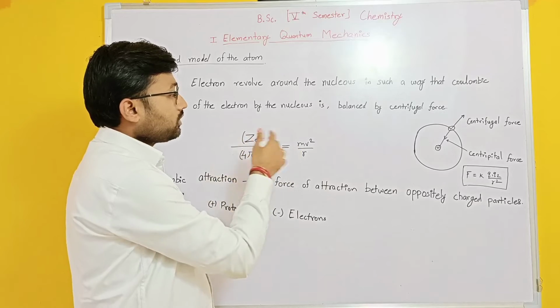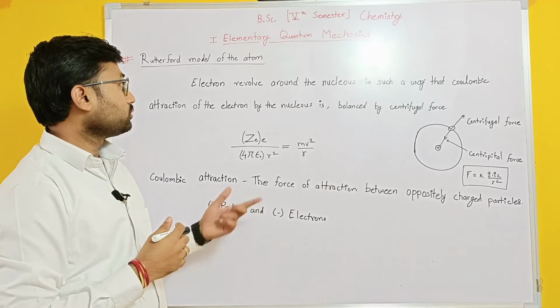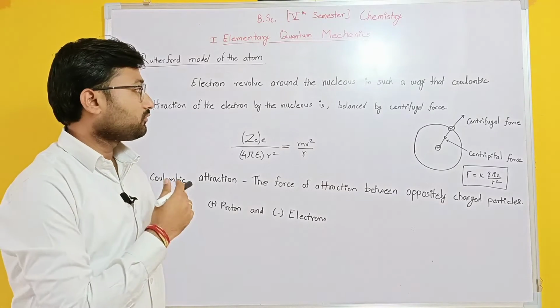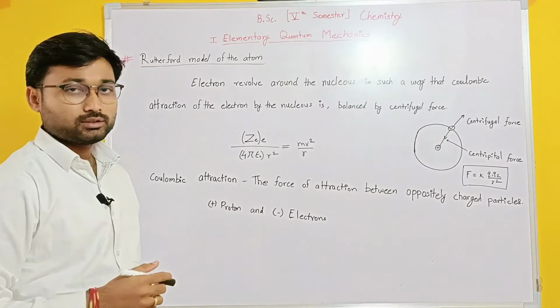In this way we got the Rutherford model of the atom. Students can write down this statement.